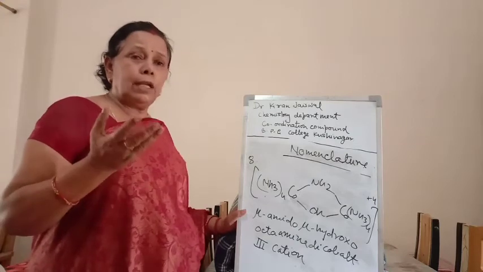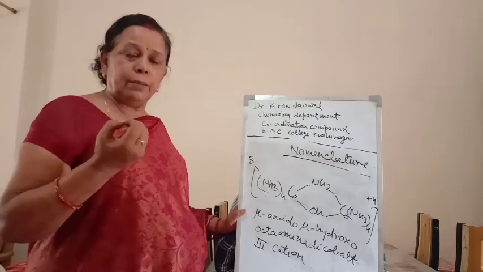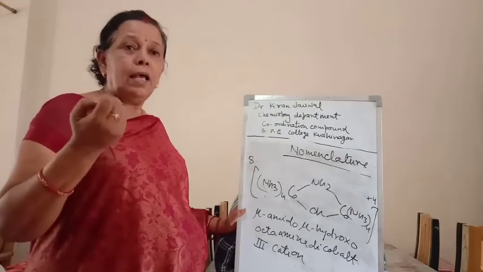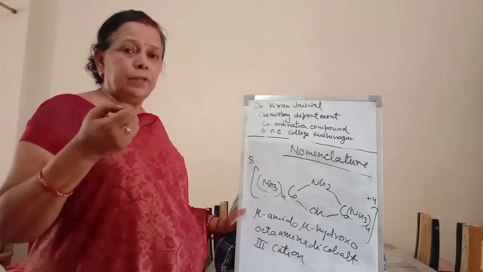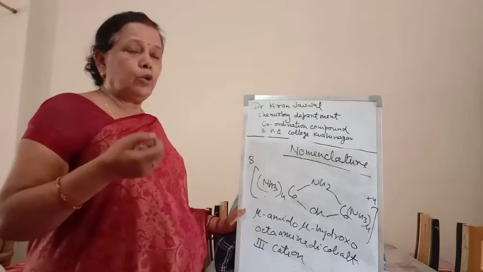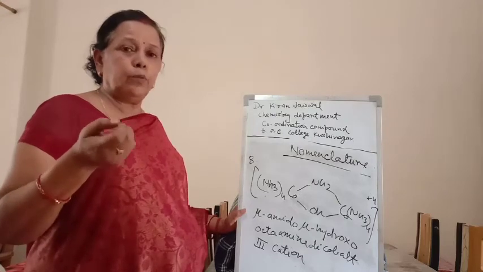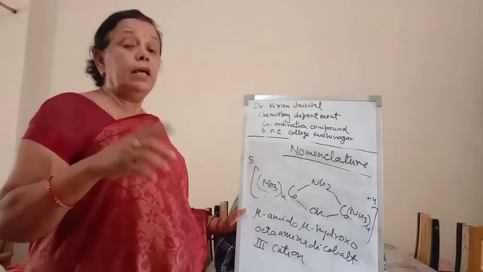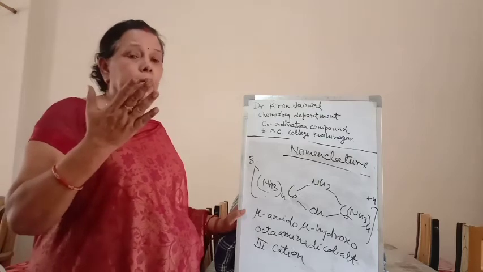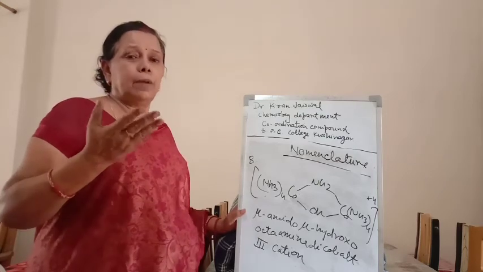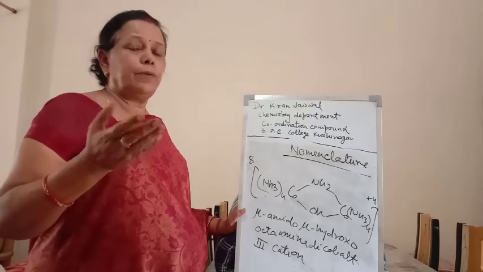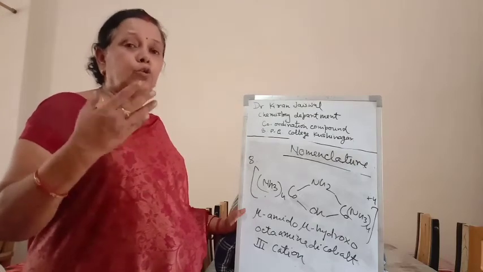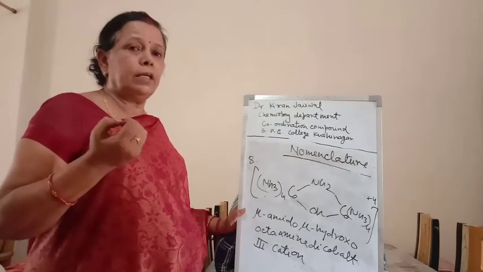Neutral ligands are written by special names. For example, water, ammonia and CO are written as aqua, ammine, carbonyl, nitrosyl, thiocarbonyl, thionitrosyl, etc. For positive ligands, at the end IUM is used, for example hydrazinium, nitrosylium.